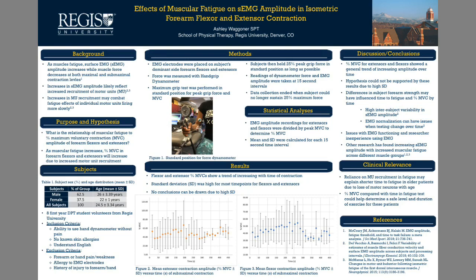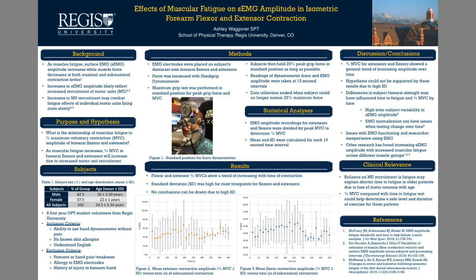Previous studies have shown that as muscles fatigue, surface EMG, or SEMG, amplitude increases while voluntary muscle force decreases during both maximal and submaximal contraction. Increases in SEMG amplitude likely reflect increased recruitment of motor units, which may combat the fatigue effects of individual motor units firing more slowly.